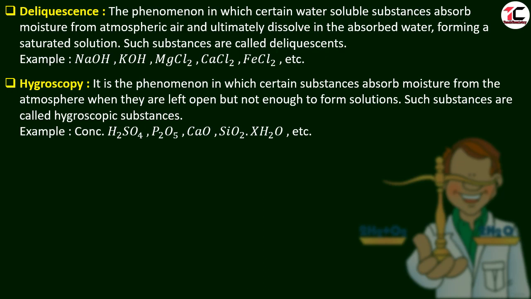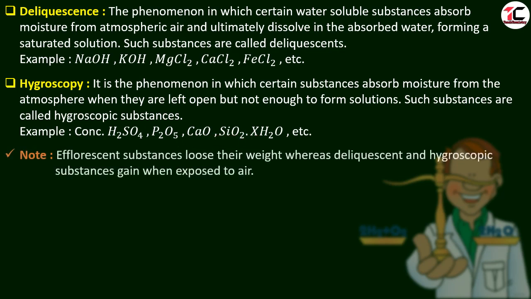Some examples are concentrated sulfuric acid, phosphorus pentoxide, calcium oxide, and silica gel. Here is a note for you: efflorescent substances lose weight, whereas deliquescent and hygroscopic substances gain weight when exposed to air.